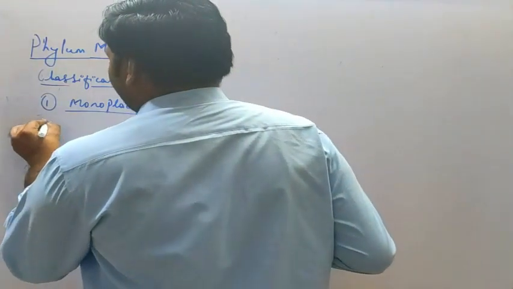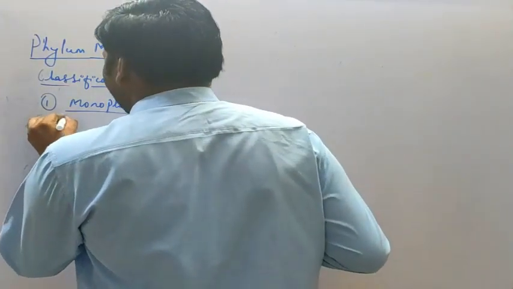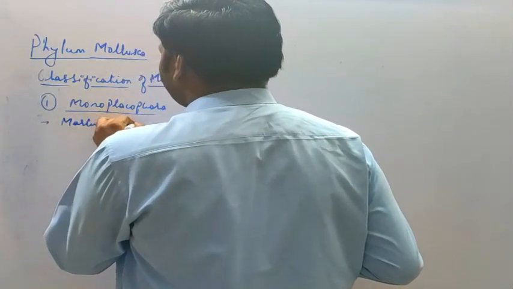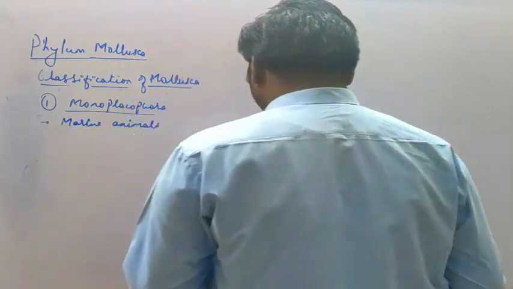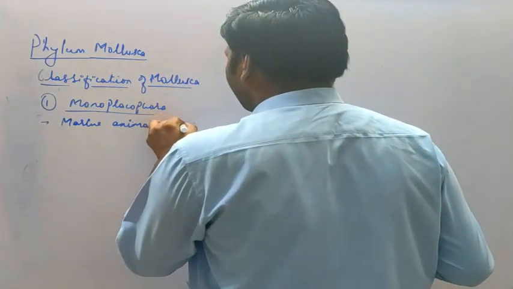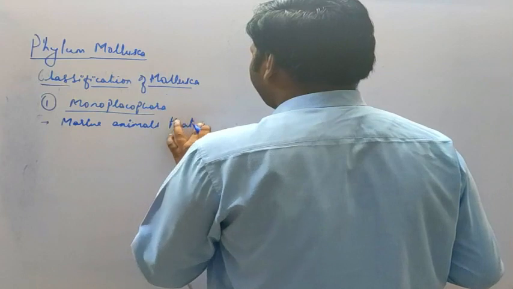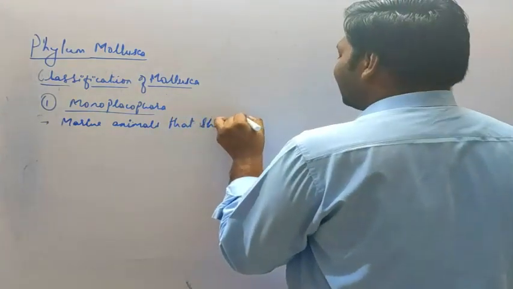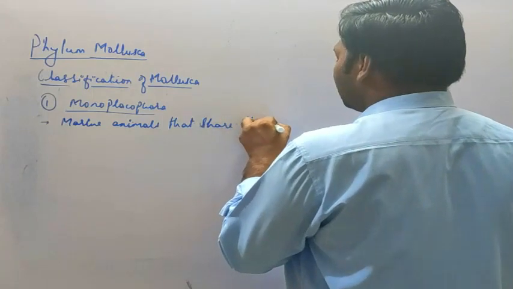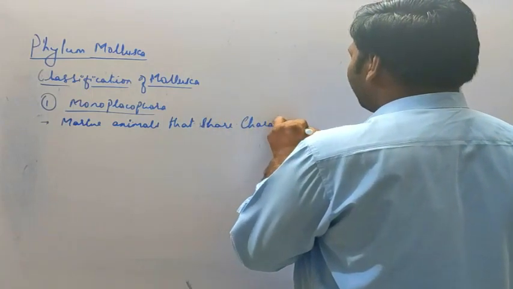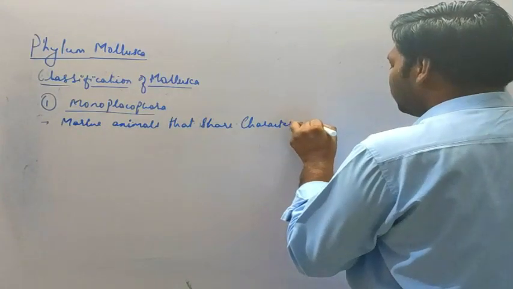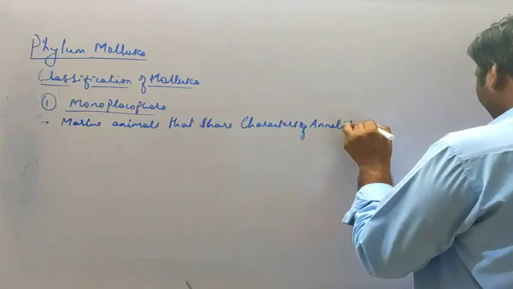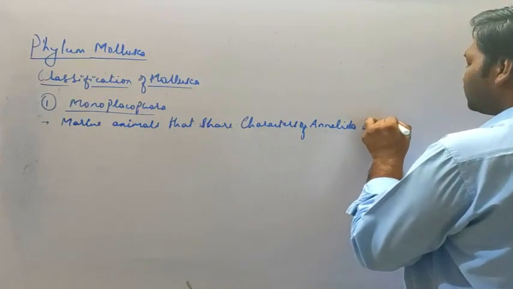So these are marine animals, that share characters of Annelida and mollusca.